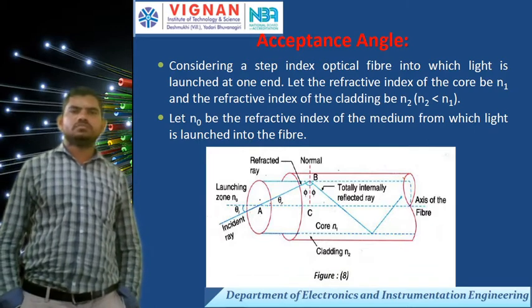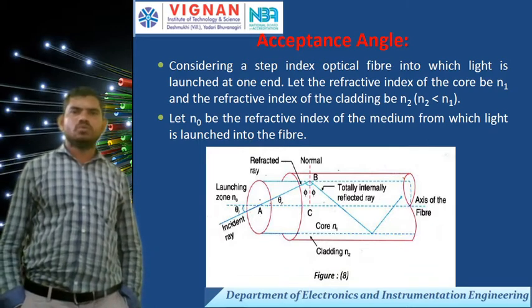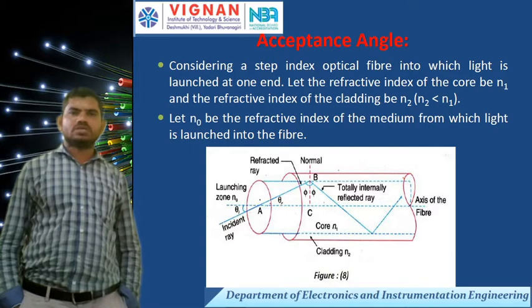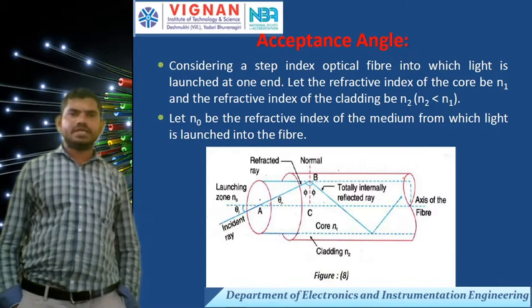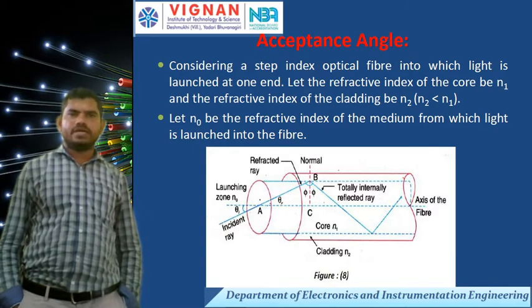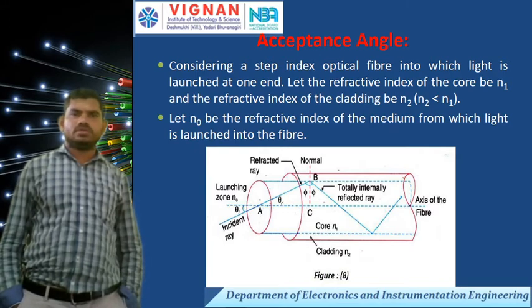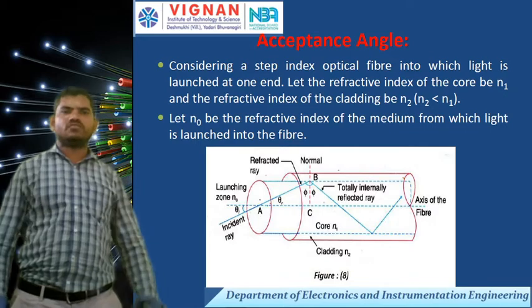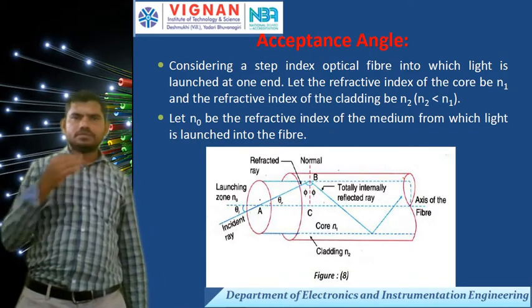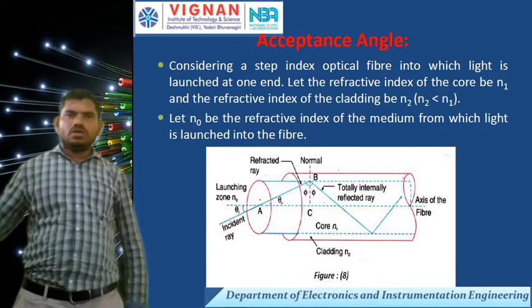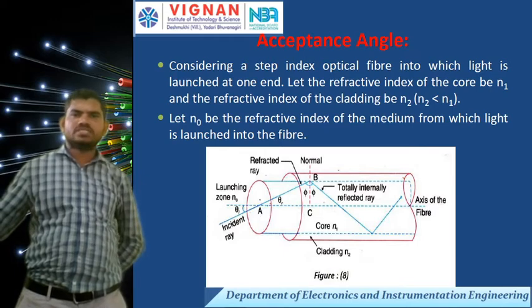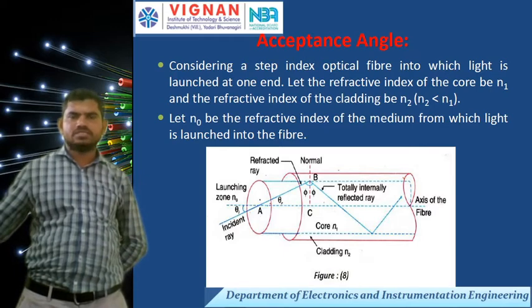In this session, I am going to discuss acceptance angle, critical angle, and types of optical fibers. First one is acceptance angle.